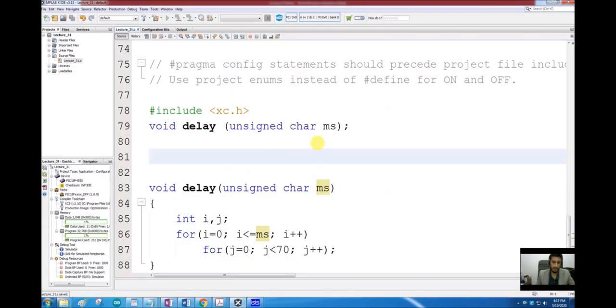Okay, so let's start the coding. I have already included this delay subroutine here, the delay function here. So we will develop the rest of the logic.